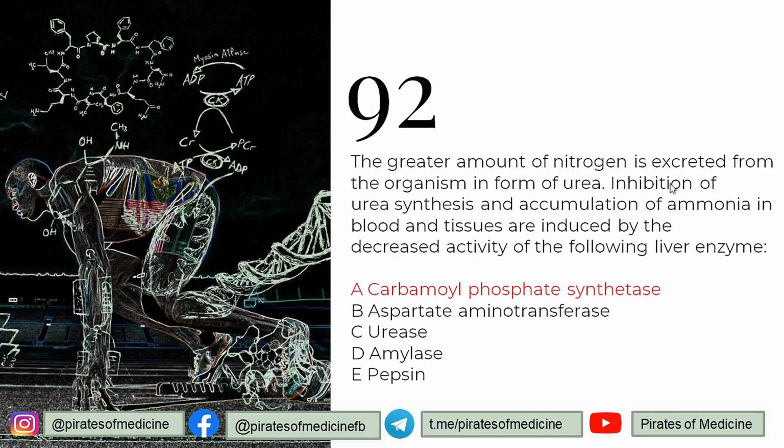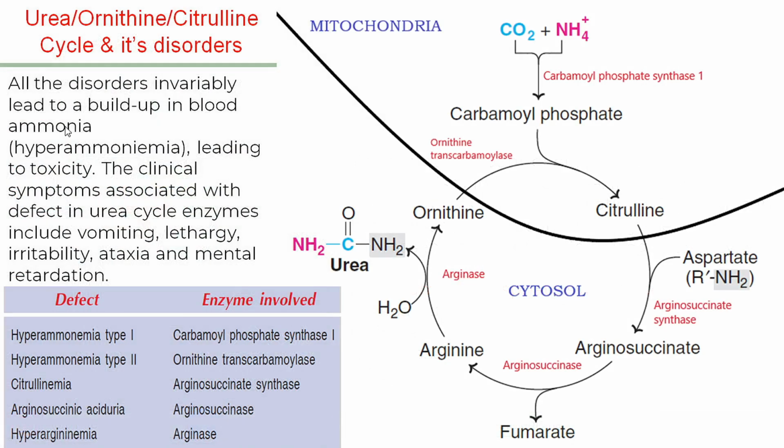The greater amount of nitrogen is excreted from the organism in form of urea. Inhibition of urea synthesis and accumulation of ammonia in the blood and tissues are induced by the decreased activity of the following liver enzyme. So to understand this, let's understand the urea synthesis. So urea synthesis, or the urea ornithine citrulline cycle, occurs in the liver, in the mitochondria and the cytosol of the liver. Correct? It occurs in both organelles, the mitochondria and the cytosol.